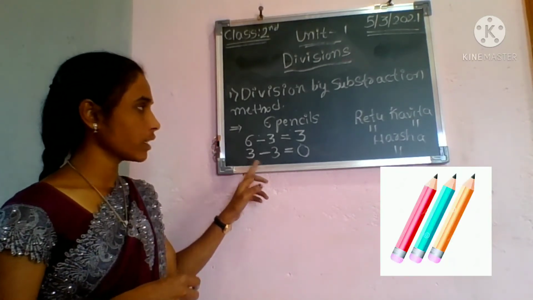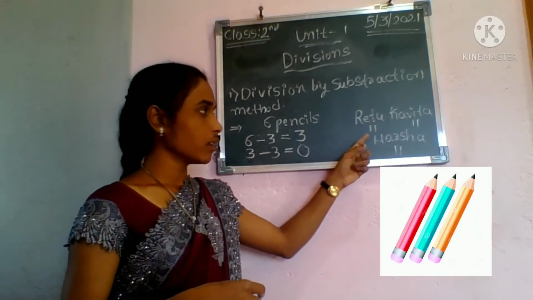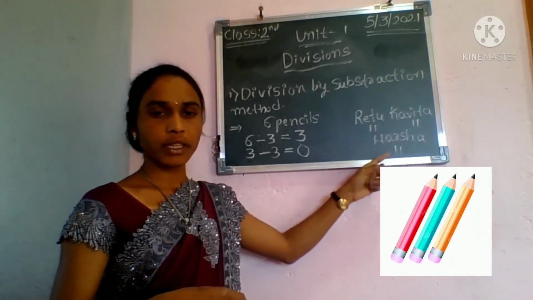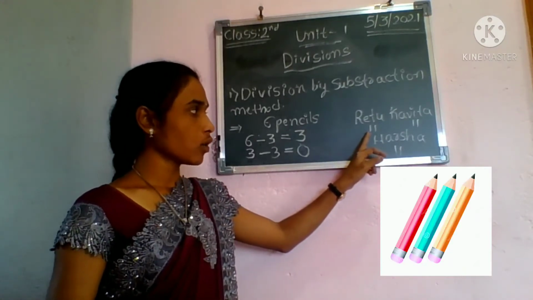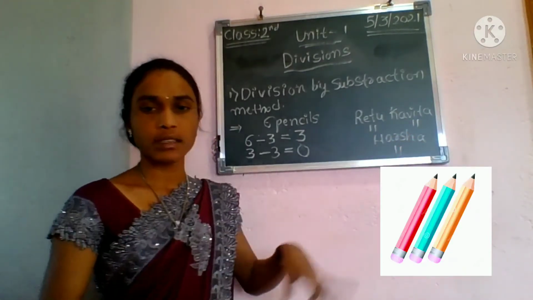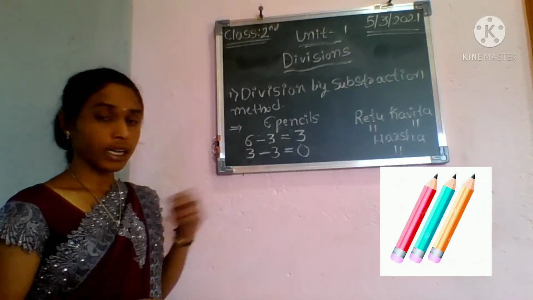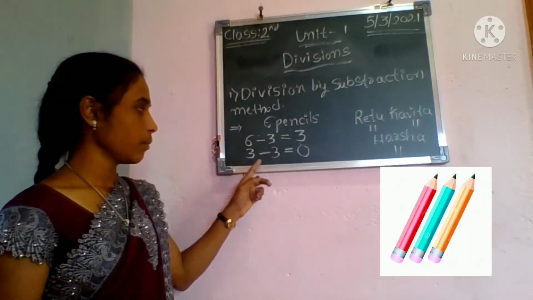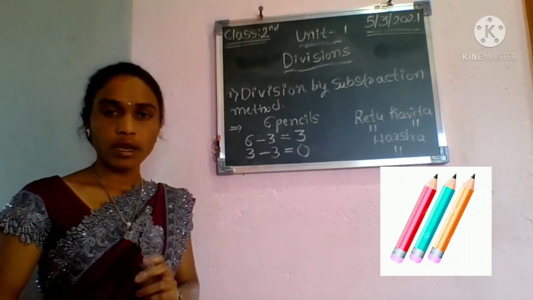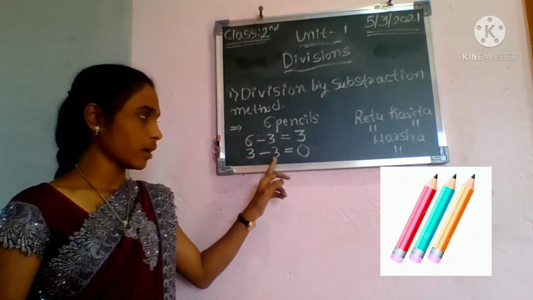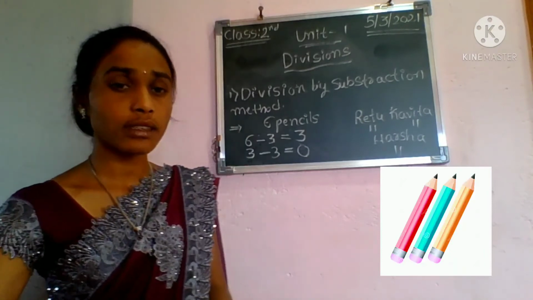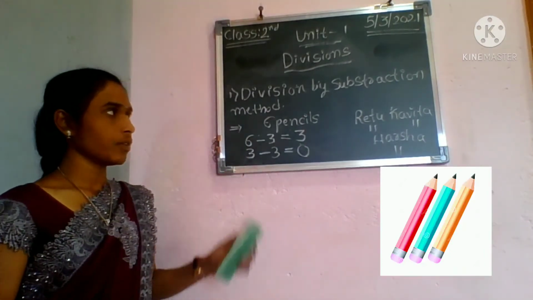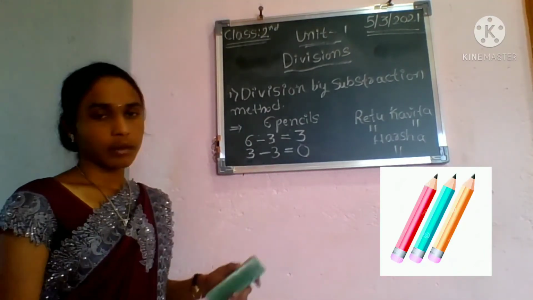Then after that what I did, again I have given one pencil to Ritu, one pencil to Kavita and one pencil to Harsha. So addition of these. So they have 2 pencils, 2 pencils, 2 pencils with them. But I don't have any pencils. So 3 minus 3 is 0. It means subtract 3 from 3, we get 0. Right? Understood, children? This is an example for the division by subtraction method.